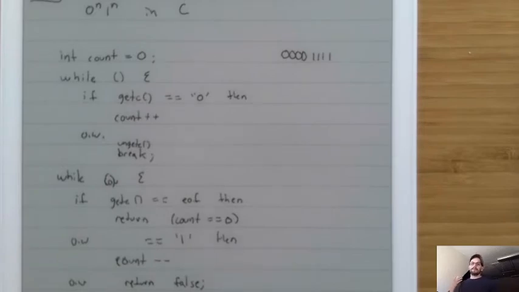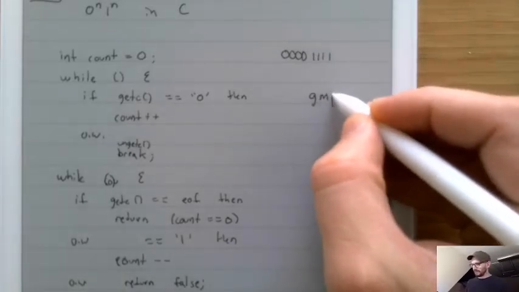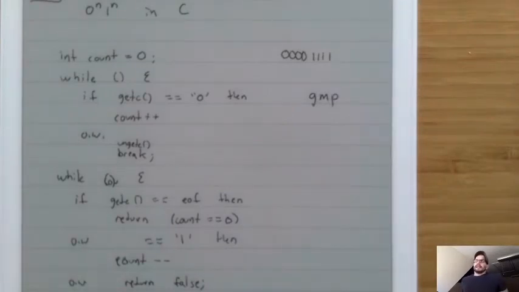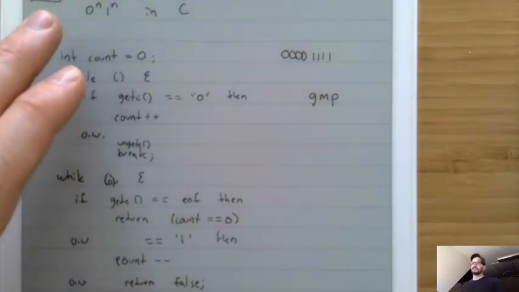And maybe we could use a big number library like there are in Java, like the GNU multi-precision number library. I don't know what it stands for, but it's GMP. It's a way to get big numbers in C. And the thing there is that we could only have as many bits as there is memory on our computer. And our computer will eventually run out of bits, and will eventually stop being able to keep track of what the count is, and will eventually forget. So that means that this program right here is actually only a subset of the possible pieces of 0 to the n, 1 to the n.